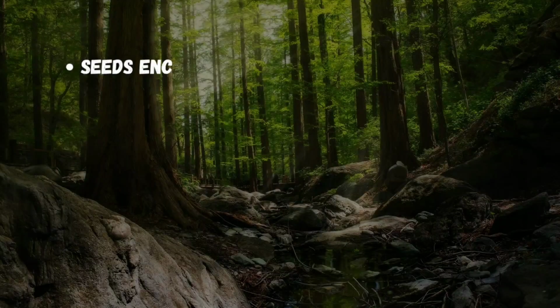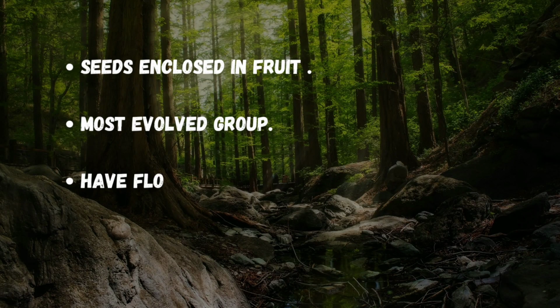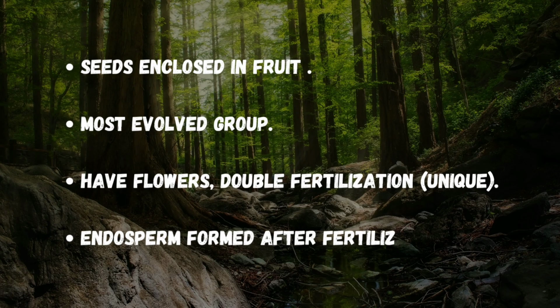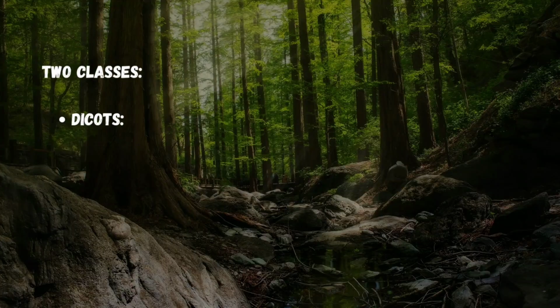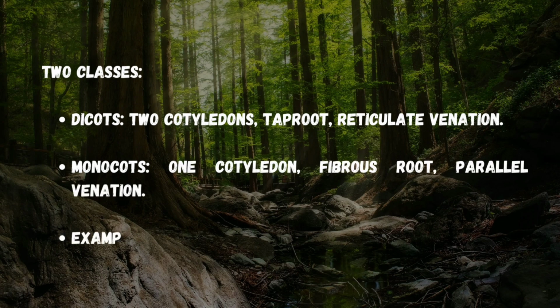Angiosperms. They are also known as flowering plants, have seeds enclosed within a fruit, and represent the most evolved group of plants. They possess flowers and show double fertilization, a unique feature that leads to the formation of an endosperm after fertilization. Angiosperms are divided into two classes: dicots, which have two cotyledons, a taproot system, and reticulate venation, and monocots, which have one cotyledon, a fibrous root system, and parallel venation. Common examples include sunflower, maize, and mango.